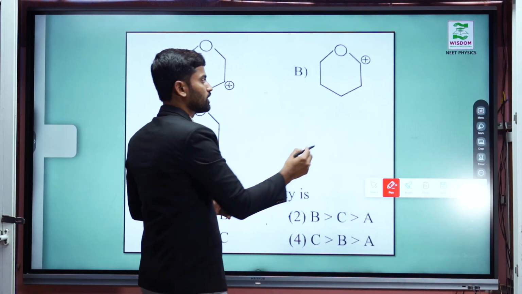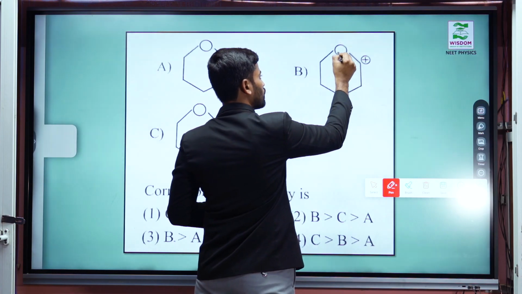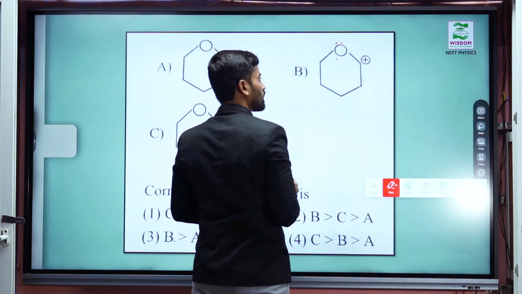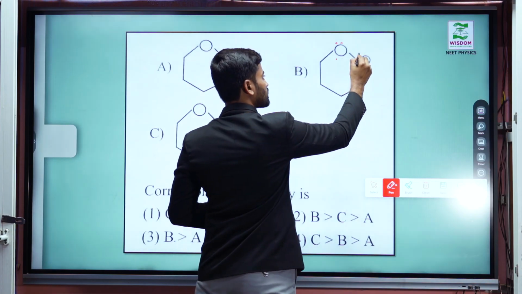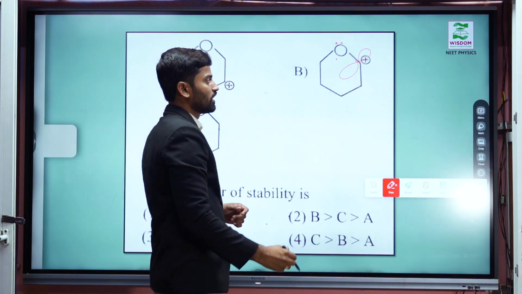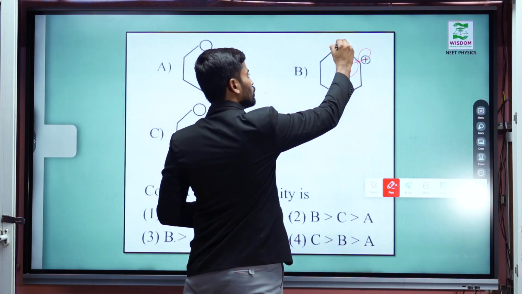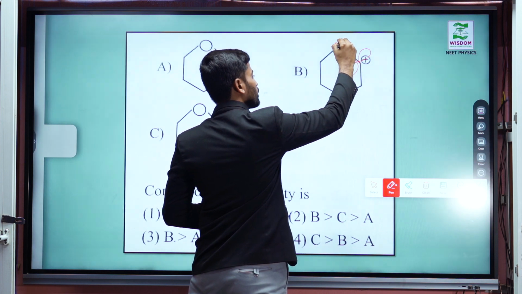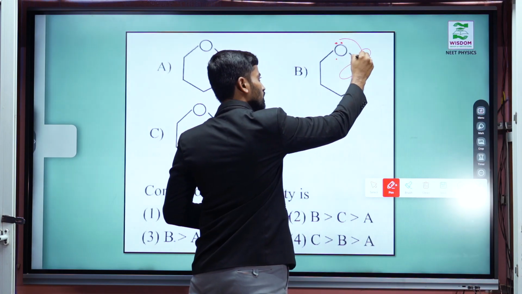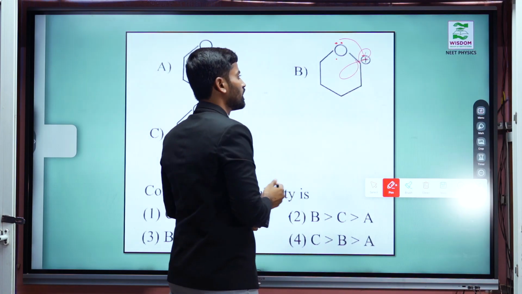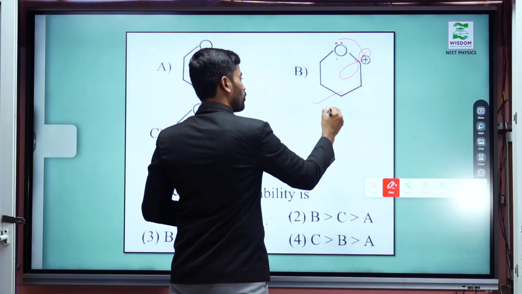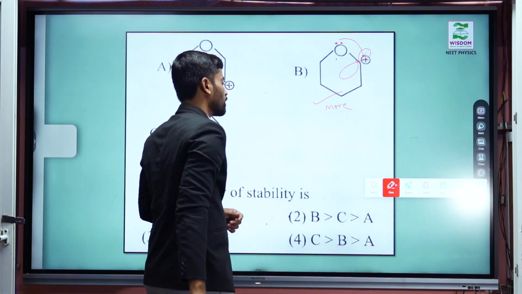In one, the heteroatom containing two lone pairs of electrons is adjacent to the carbocation. The carbocation hybridization is sp2, containing an empty unhybridized p orbital. Due to the resonance effect, the lone pair of electrons participates in resonance with the empty p orbital. Due to this, structure B is more stable compared to the remaining two.